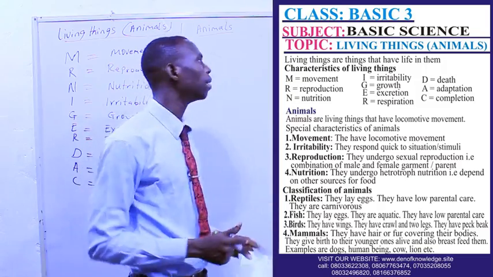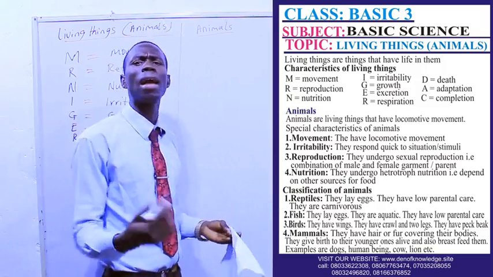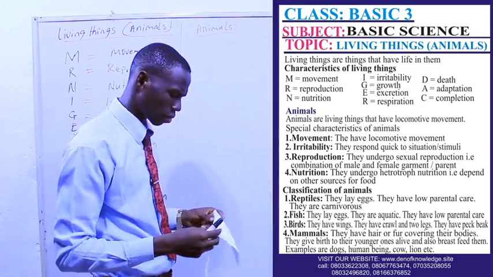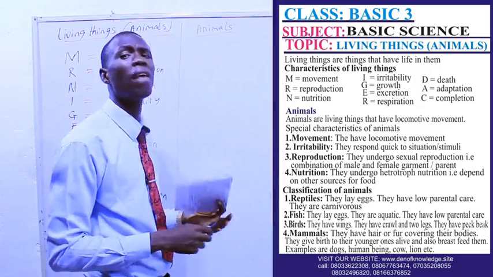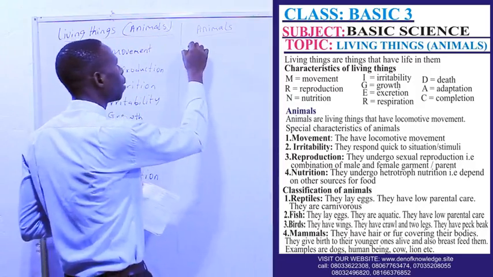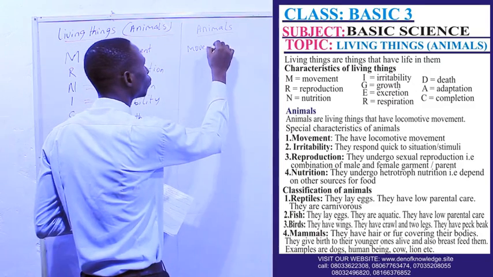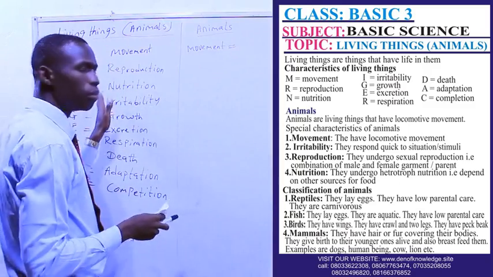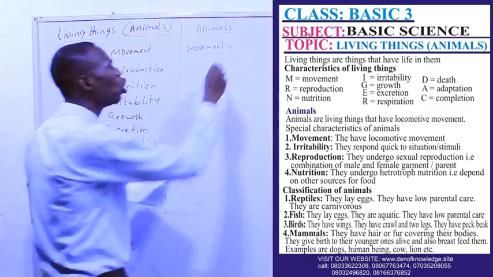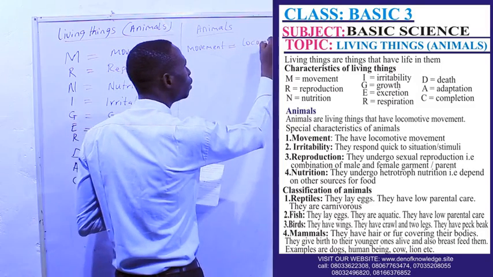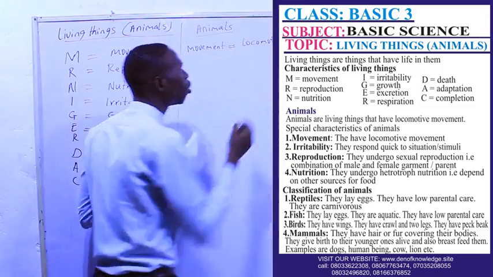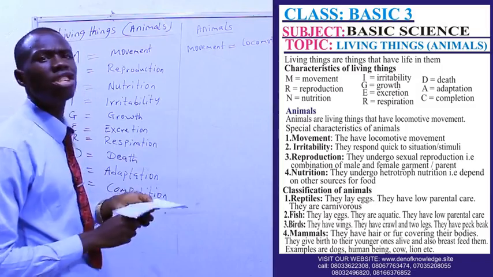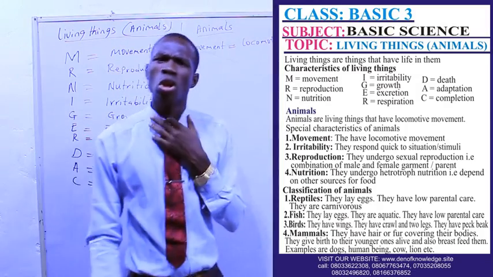That is animal. Now, there are special characteristics that differentiate animals from plants. Number one is movement. All living things can move, but animals exhibit what is called locomotive movement. Another one that differentiates them is irritability. That is response to stimulus.